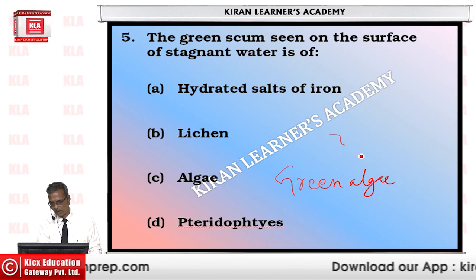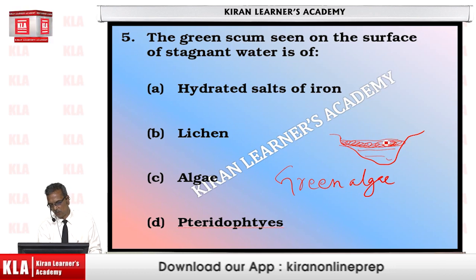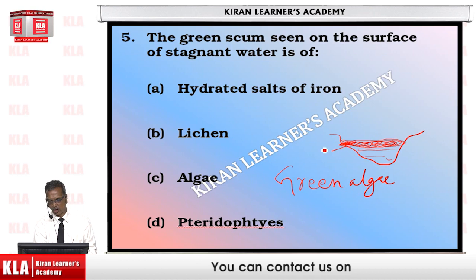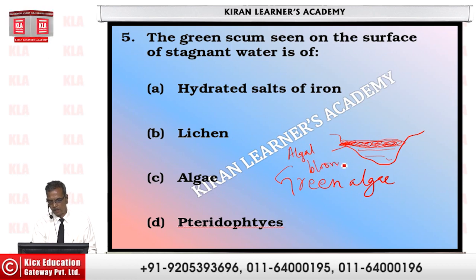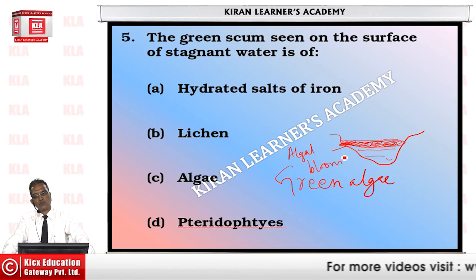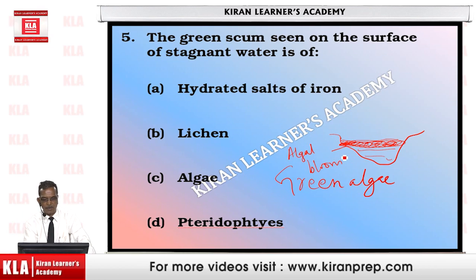That is, in a water mass, these algae float on the surface of the water and hence are also called algal bloom. That means a rich growth of algae on the surface of the water, and that scum naturally then becomes the algae, which is green algae.